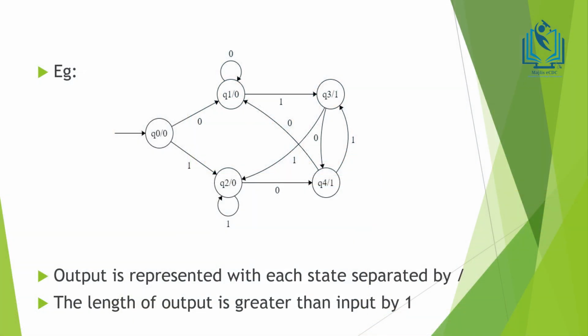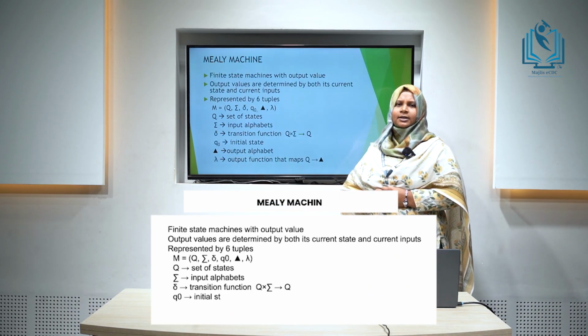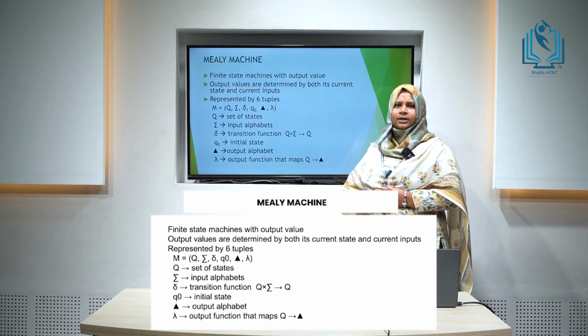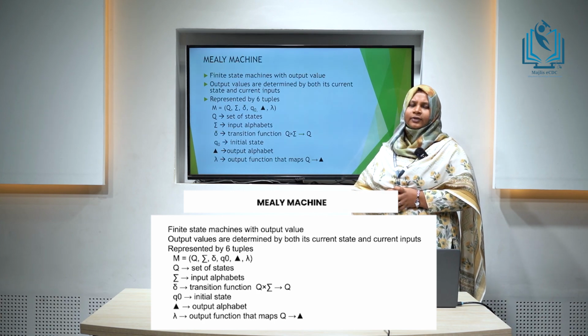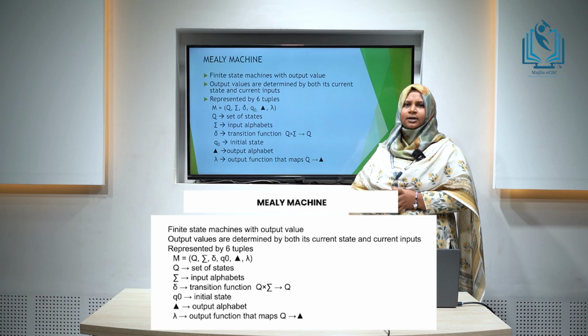Here the output of each state is represented with the state names separated by a slash. The length of the output for a Moore machine is always greater than the length of the input by 1. The next machine that comes under the classification of finite automata with output is the Mealy machine. Mealy machine is a finite state machine which has an output value, and the output value of a Mealy machine is determined by its current state and current input.